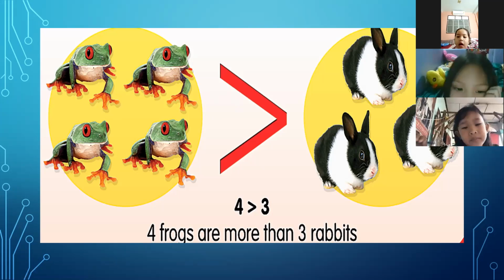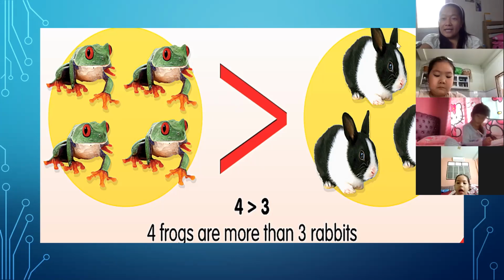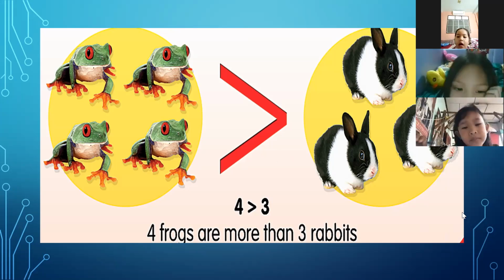Understand? 4 frogs are greater than 3 rabbits. The answer here is greater than, or bigger. Frogs are a bigger amount compared to rabbits. Okay? You understand?